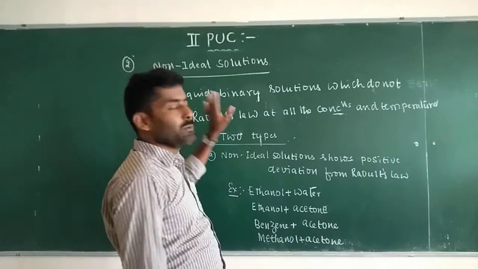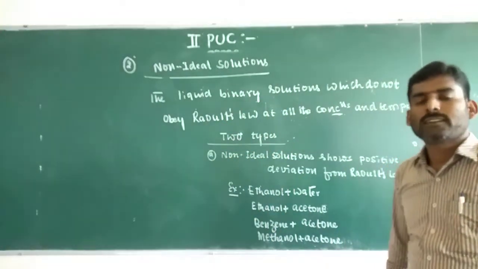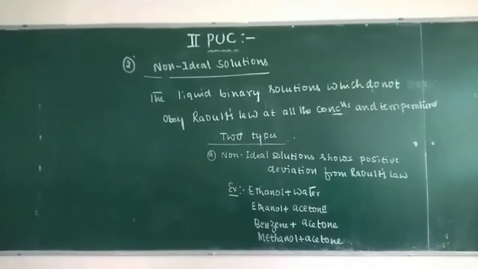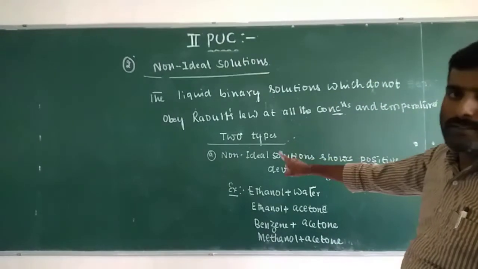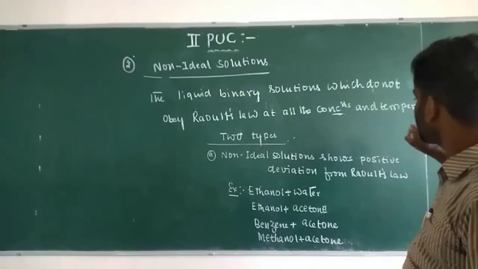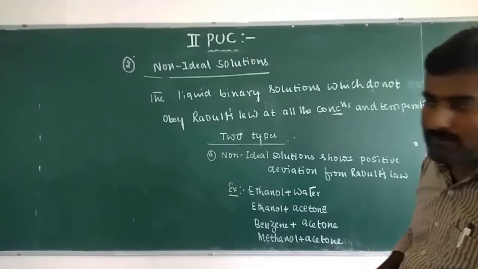Totally, the liquid binary solutions which do not obey Raoult's law at all concentrations and temperatures are called non-ideal solutions. There are two types: the first type is non-ideal solution showing positive deviation from Raoult's law.